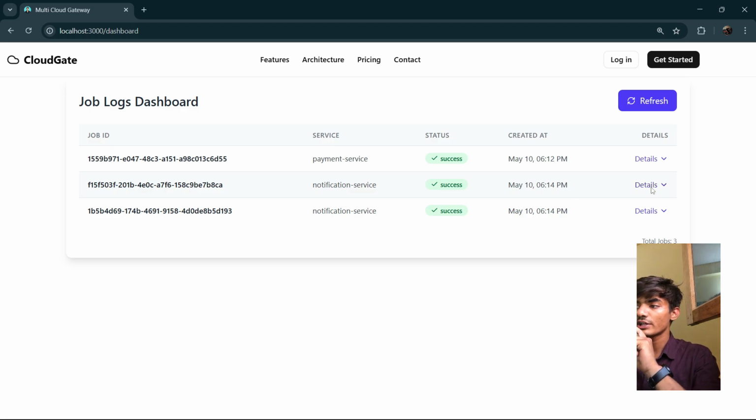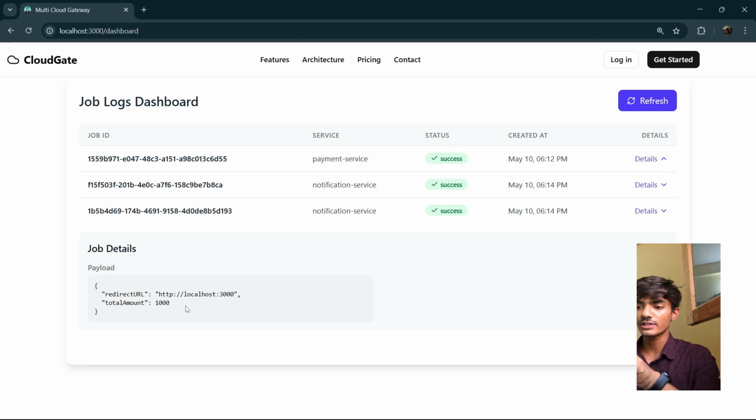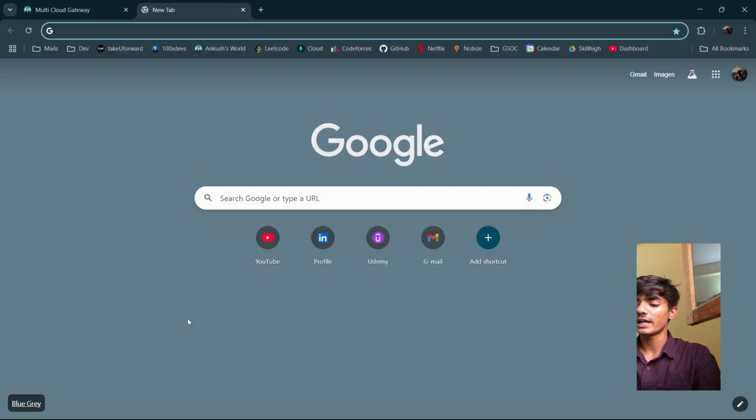First was if I show you, this was sent to this mobile number. Second was if I show you, this was sent to this email ID. Then we also have a mail, this payment service thing. So the logs are here and logs are being displayed on a browser on a front end. Fine. The last but not the least is my authentication service.